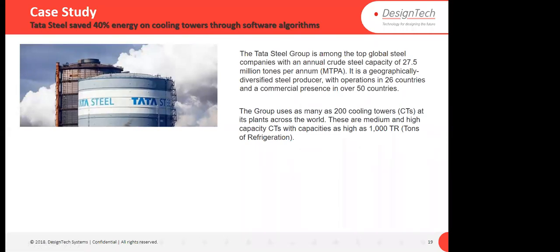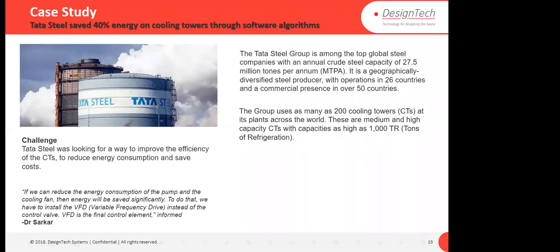When they manufacture that steel, I mean from iron, when they produce the steel, lots of heat is generated there. So they required some kind of cooling towers. So they have 200 cooling towers in the plants across the world. The cooling tower ranges are like 1,000 tons, that is tons of refrigeration. So what was the issue? What was the challenge for them?